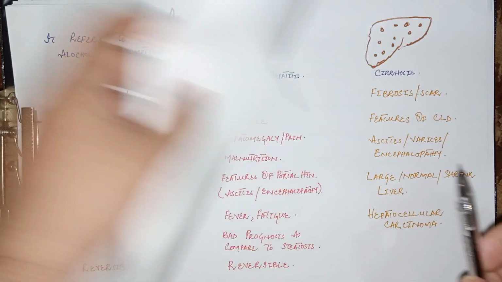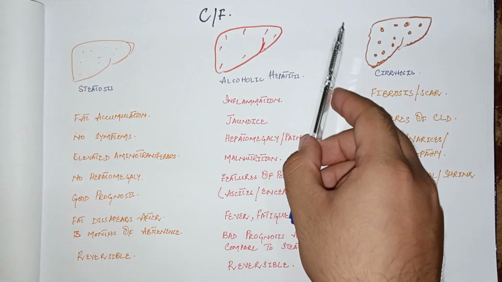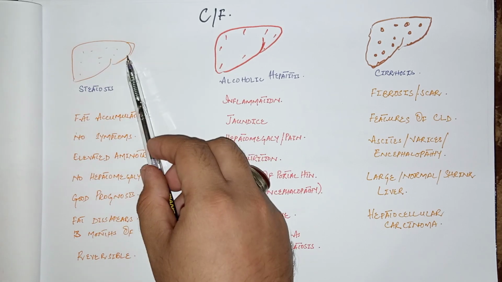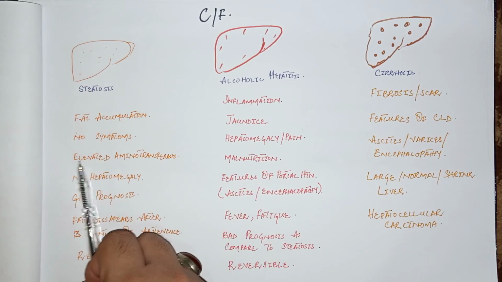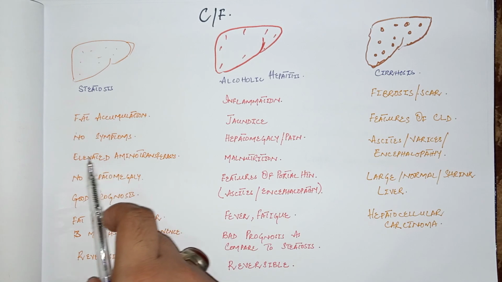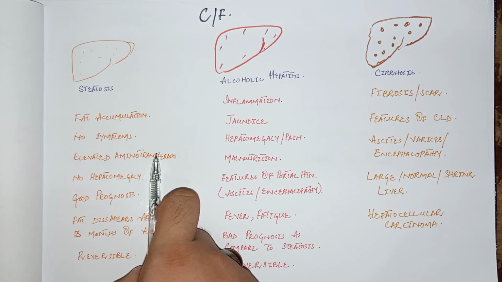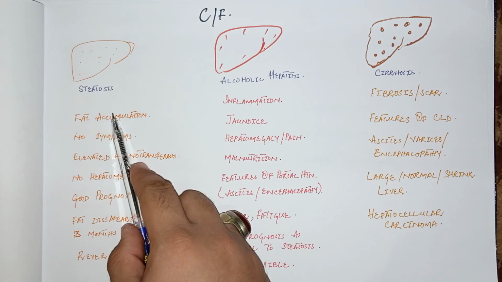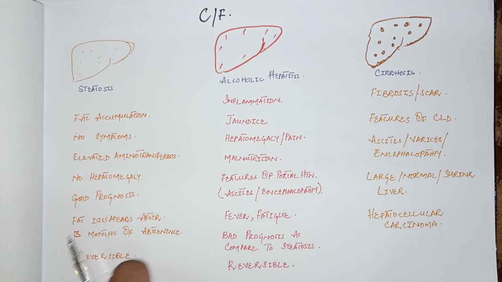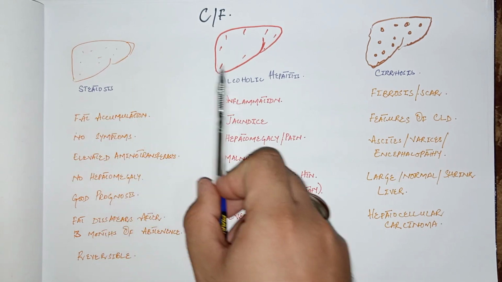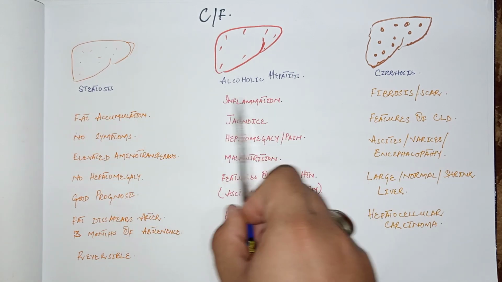Now come to the clinical features of alcoholic liver disease. As we have discussed, it has three forms. In steatosis, or simple fat deposition in the liver, there are no symptoms in the patient, just elevated aminotransferases or disturbed liver biochemistry, that is increased AST and increased ALT levels. There is no hepatomegaly. It has good prognosis as compared to the other forms, and the fat disappears from the liver after 3 months of abstinence from alcohol, and it is a reversible condition. But if it is untreated it can convert into alcoholic hepatitis, or inflamed liver.